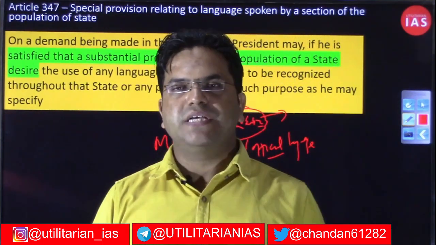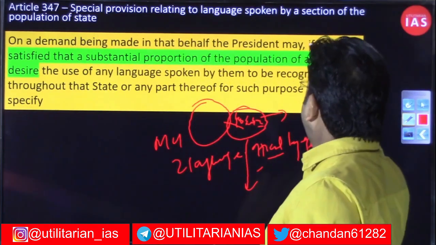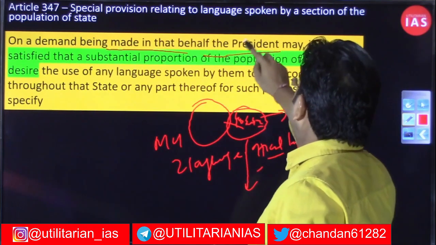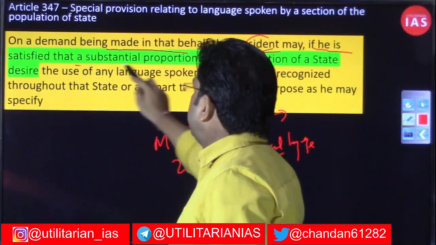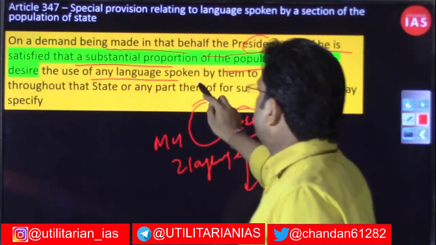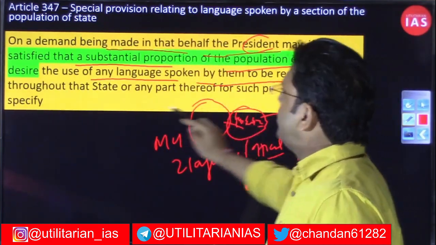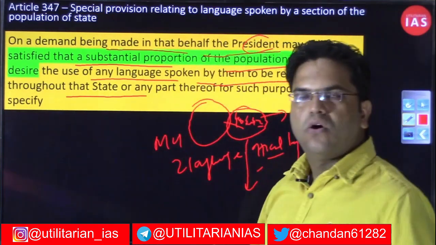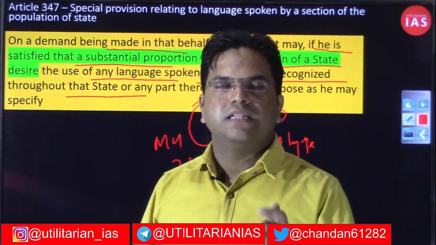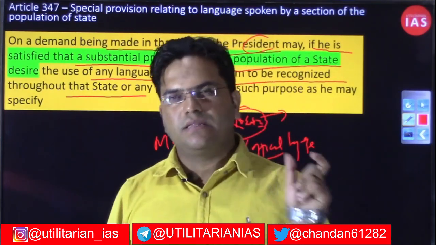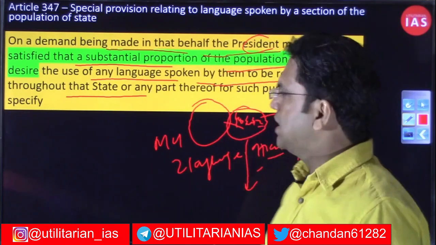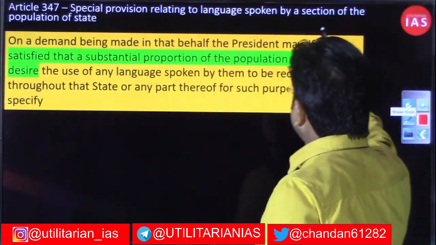In that case, if the President is satisfied on a demand being made on that behalf, that a substantial portion of the population of a state desires to use a language spoken by them to be recognized throughout the state or a part of the state, the President can direct the state: hey Maharashtra, can you declare this language as also an official language of your state? That is what has been mentioned in Article 347.